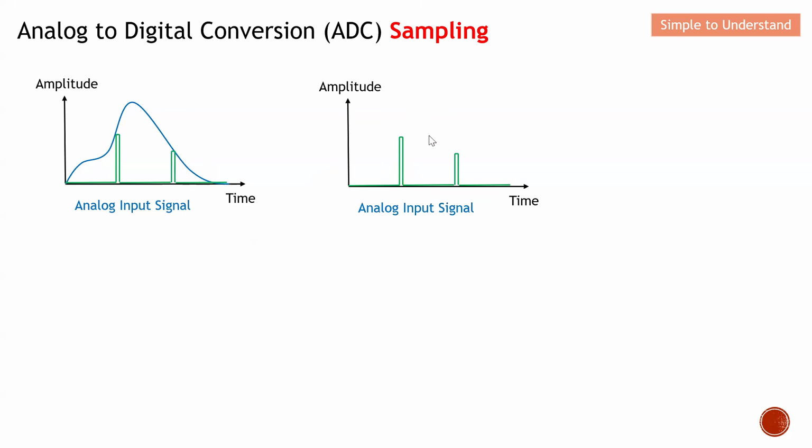Just keep this simple. This discussion is to explain why it is very important to have good sampling. These are the two levels. You can see that I have successfully converted the analog signal into a digital signal, as you can see from here. This is the analog input signal, but now it is naturally digital.